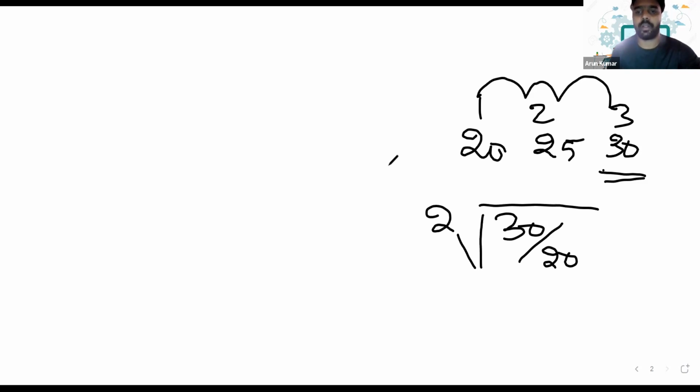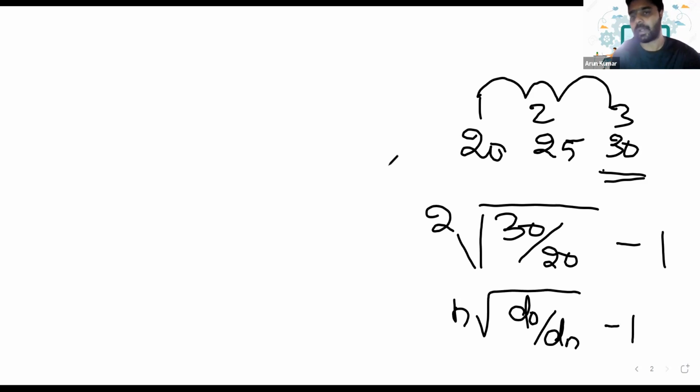So it is the square root of 30 divided by 20, minus 1. That is the nth root of dn by d0, minus 1. This is the average method that we follow to calculate the growth.